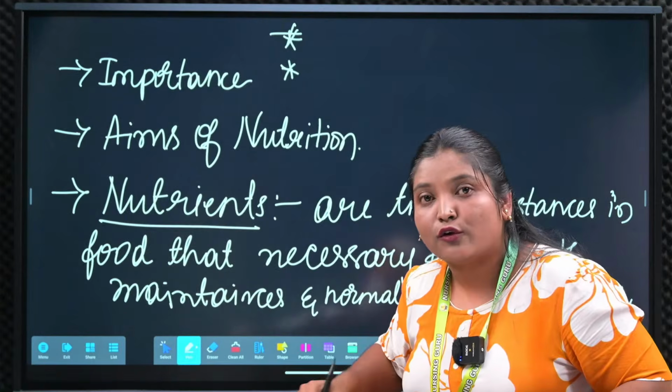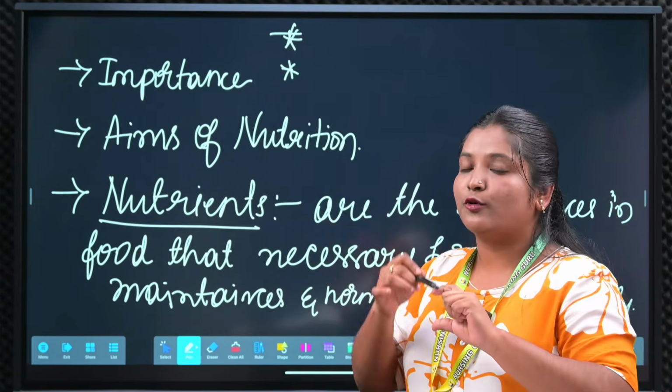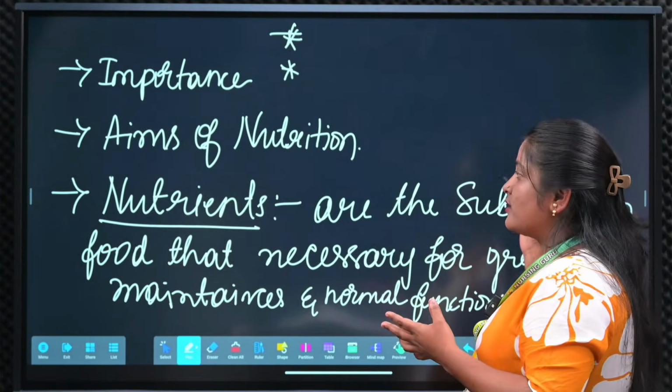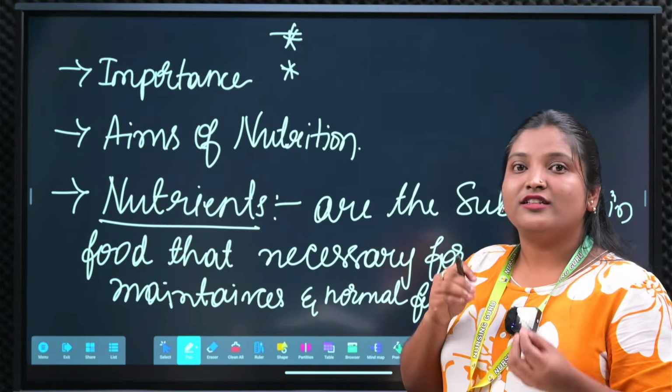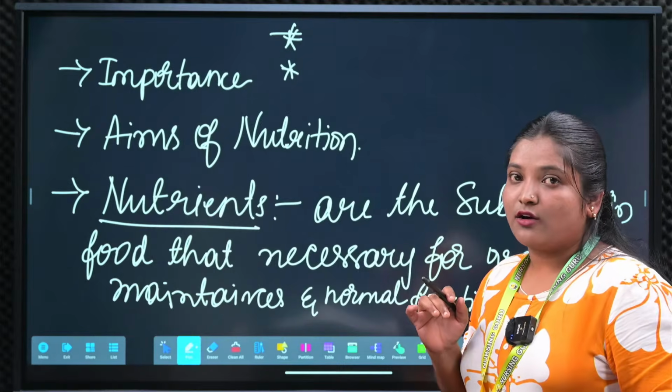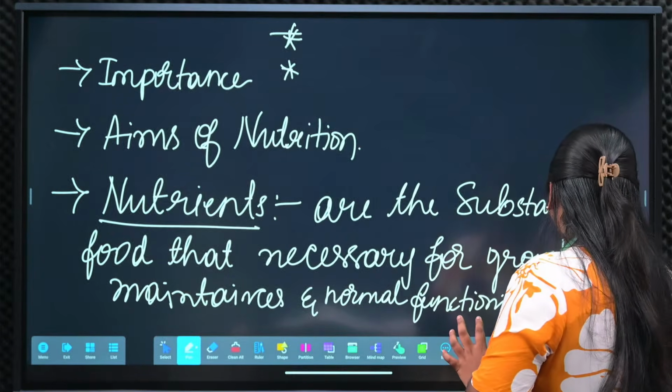So in the food we have substances like carbohydrates, proteins, fats. All the nutrients provide energy to maintain the function of the body, and are called nutrients. So you are clear with this.